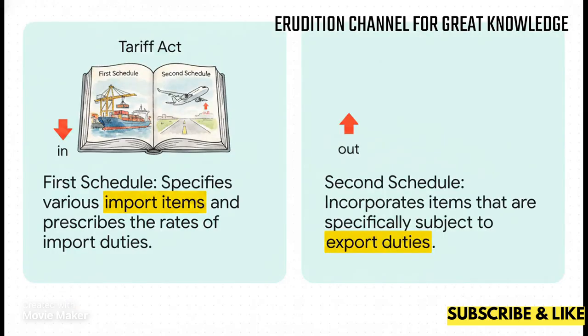Now, linking back to the Customs Tariff Act of 1975, remember that it has two schedules. The first schedule specifies all the import items and their rates, while the second schedule is exclusively for items subject to export duties. Keep it simple in your head. First is in, second is out. It's a quick way to show the examiner you understand the physical layout of the Tariff Act.